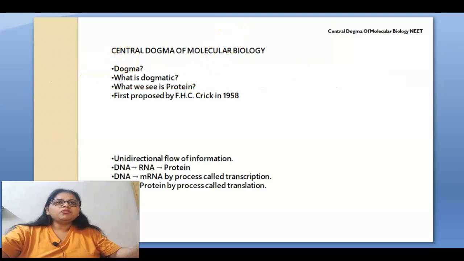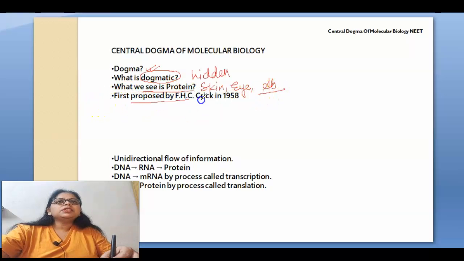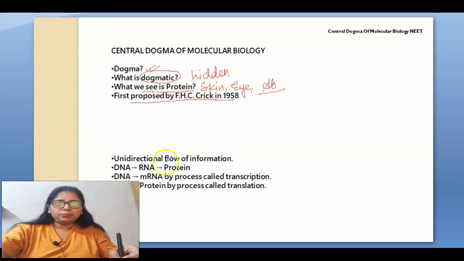In the second slide I told you the central dogma, and this third slide is exactly the central dogma of molecular biology. As I told you, dogma means hidden, which is not clearly seen, and what we see is protein, like skin color, eye color, hair, antibodies and enzymes. These are all proteins, and this concept was given by F.H.C. Crick in 1958.